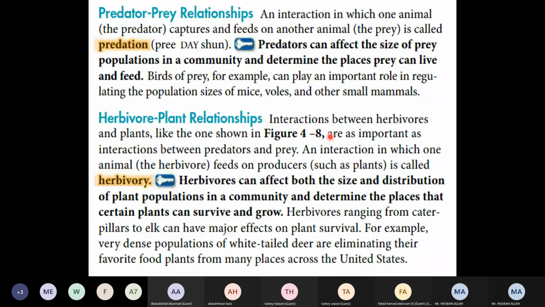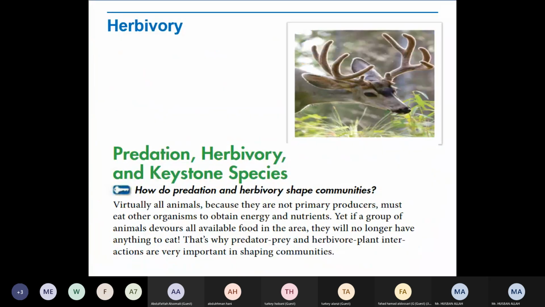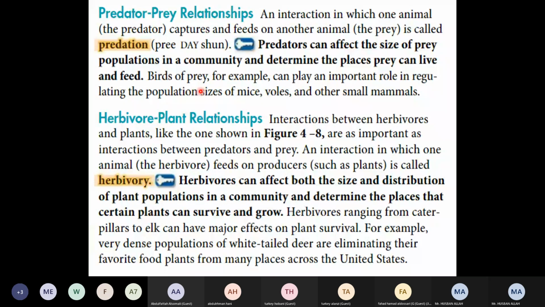I showed you here this one, right? This you can see. Here is my cursor. This one. Yes. This is a herbivore, and it's eating a plant. It's eating a plant, right? Okay. And this figure is as important as the interaction between predator and prey. Predator is the hunter, right? The organism which is going to hunt another organism.